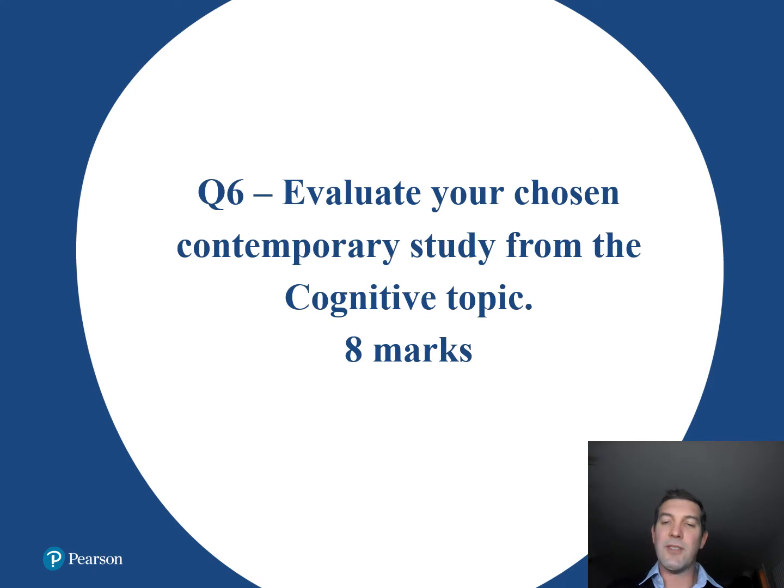So our first extended response question is question 6 from paper 1 in the summer of 2022. It's this open evaluate question. They can refer to whichever cognitive contemporary study they have looked at, and evaluate here is an AO1, AO3 term. 8 markers always have an equal split between those, so 4 marks of AO1, 4 marks of AO3.